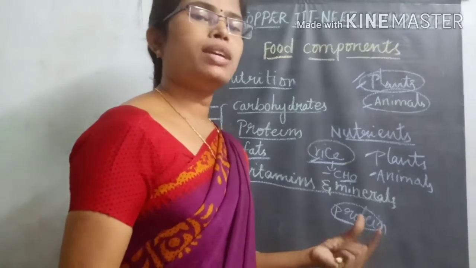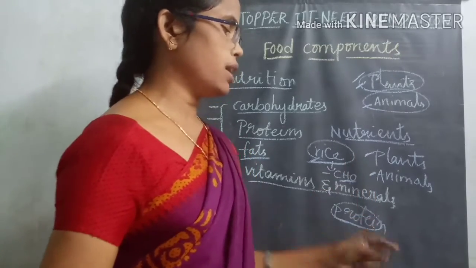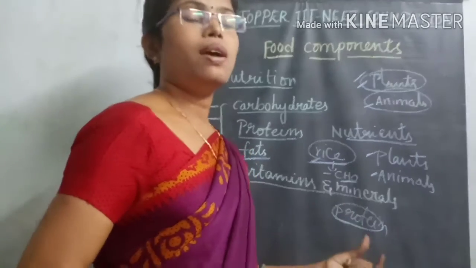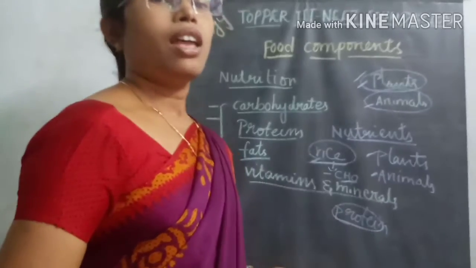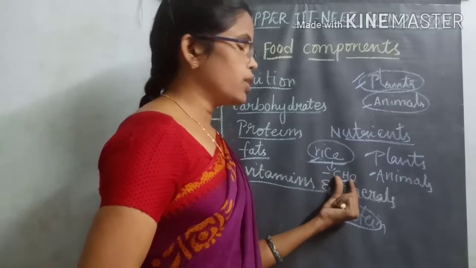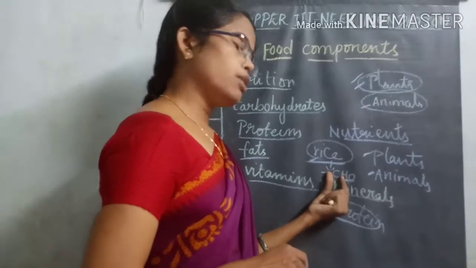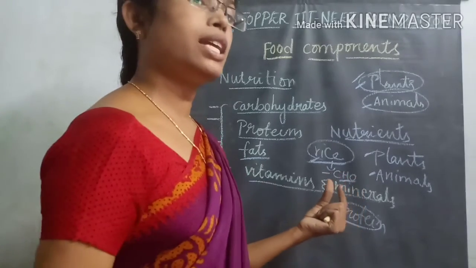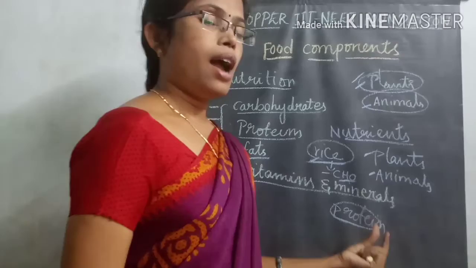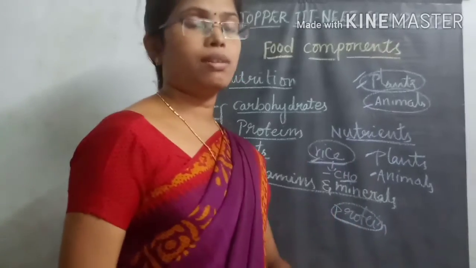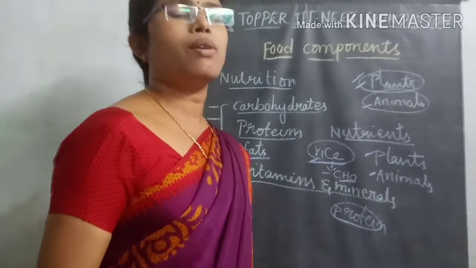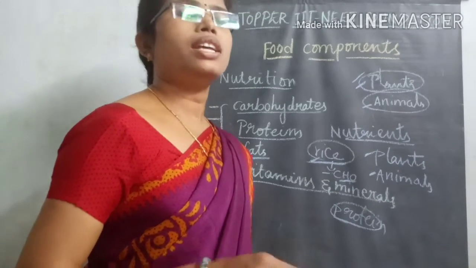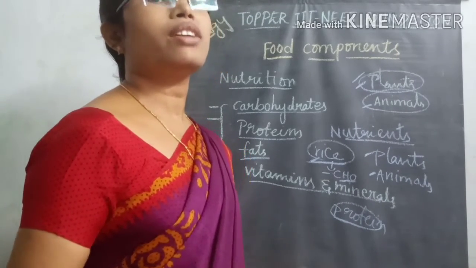So if you are mixing that rice with the mutton, chicken or chicken curry, then you can eat it, and you can obtain both carbohydrate nutrient materials and also proteinaceous content into our body. So like that, different persons, different area organisms are eating different varieties of food.